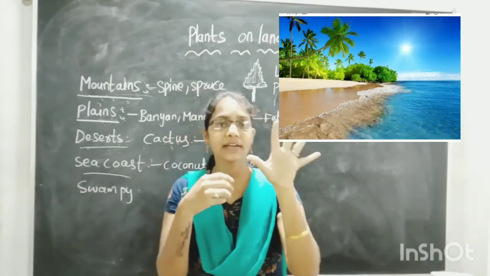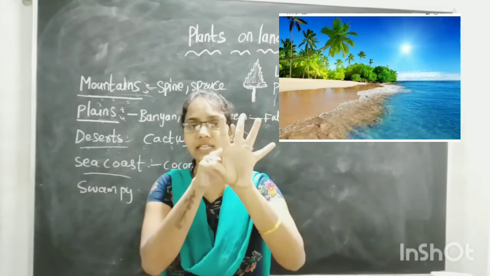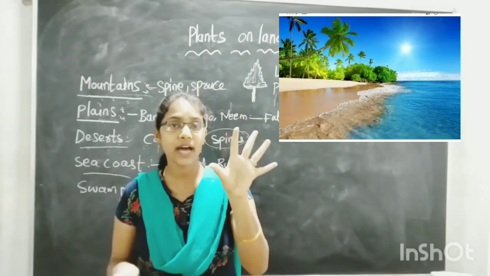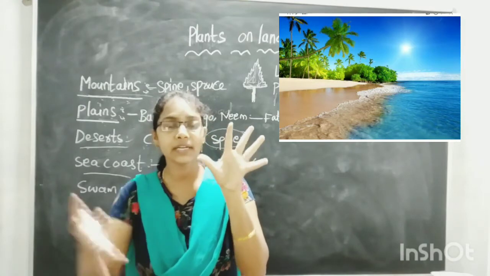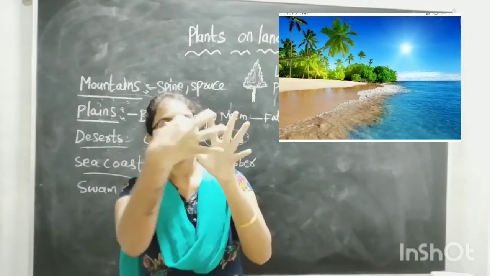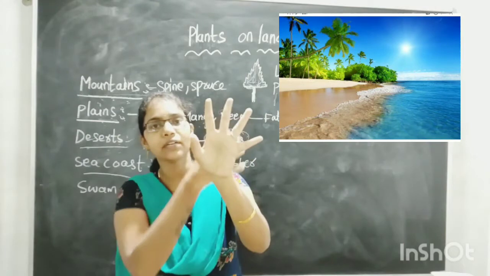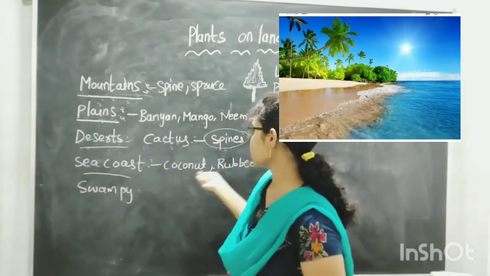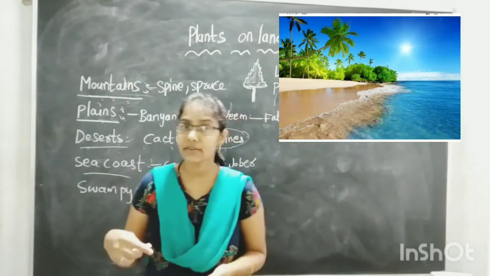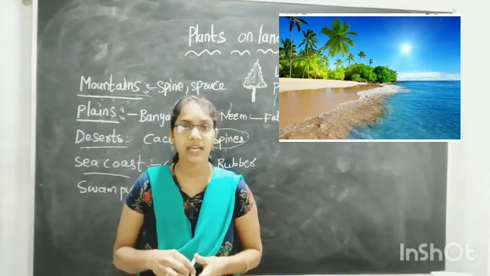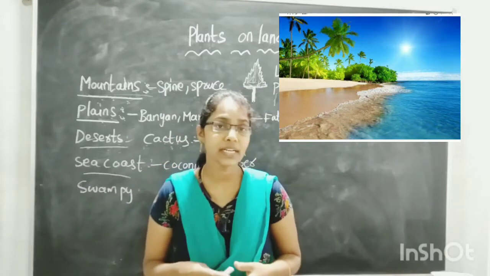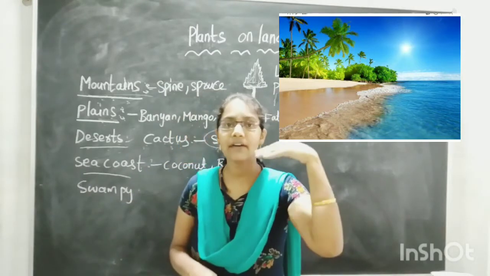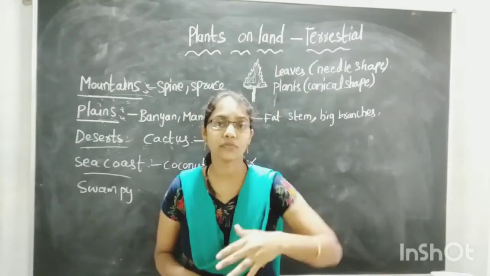The coconut plant leaves are at different distances. They have gaps in between the leaves. So what will happen? When the wind blows, the wind will pass in between the leaves, so that they can survive in the sea coast areas. These coconut and rubber plants can survive in the sea coast areas, where the wind blows very heavily. Their plants have branches and leaves on the top.